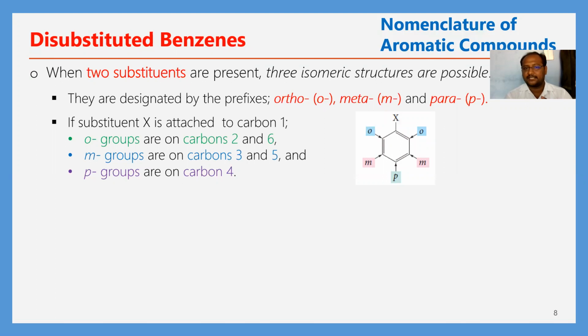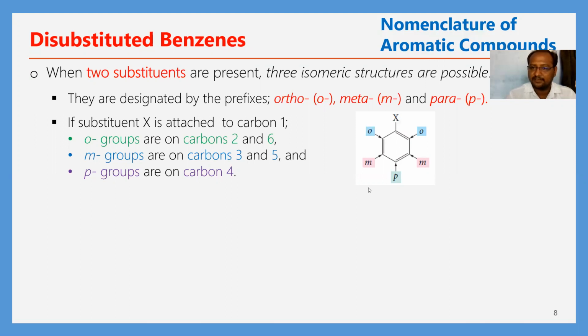If substituent X is attached to carbon 1, the ortho groups are on carbons 2 and 6, the meta groups are on carbons 3 and 5, and the para group is on carbon 4.